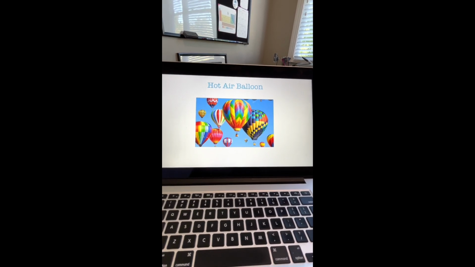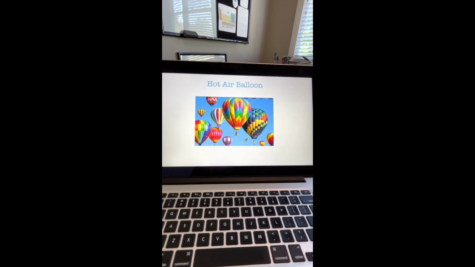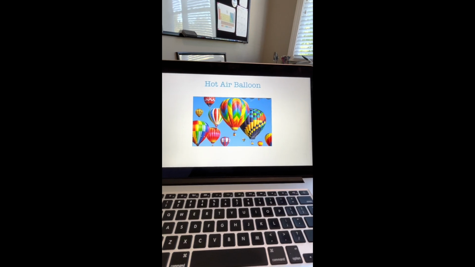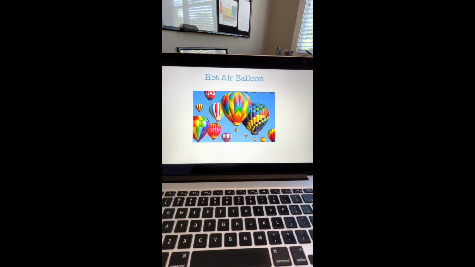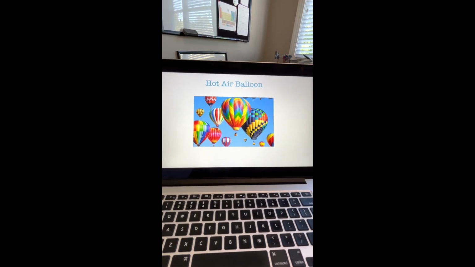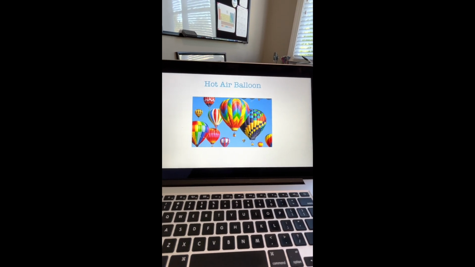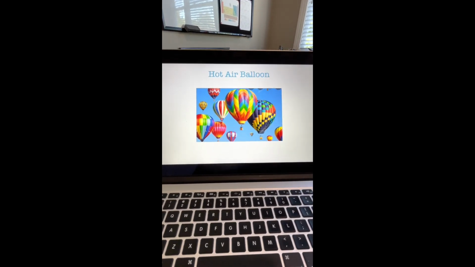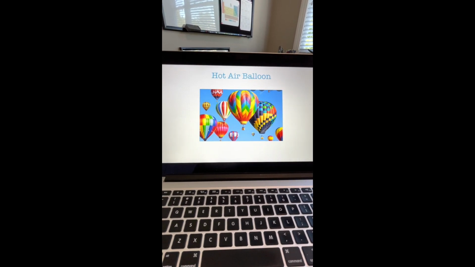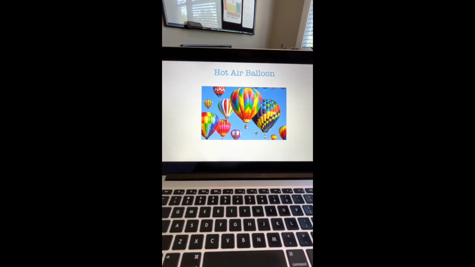So since the density of the heated air inside the balloon is less than the density of the air outside the balloon, the balloon rises. This is where we get the saying that hot air rises. All right, I hope these two examples have helped you understand density a little bit.